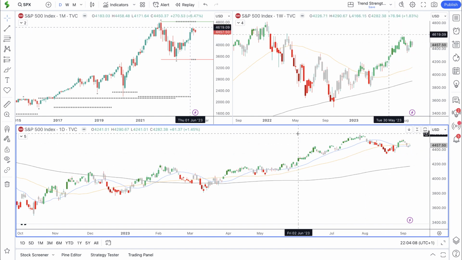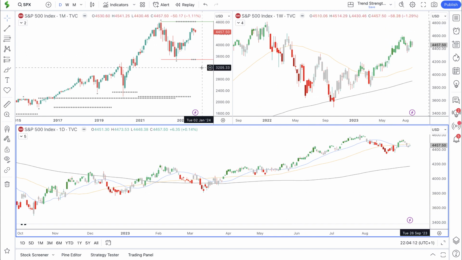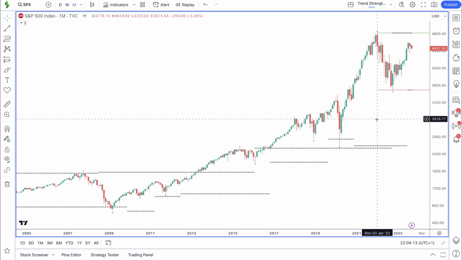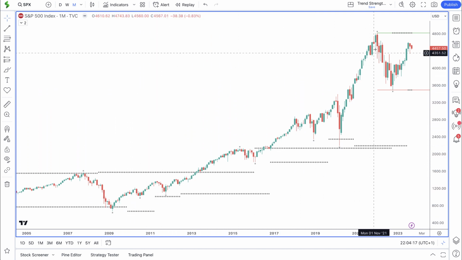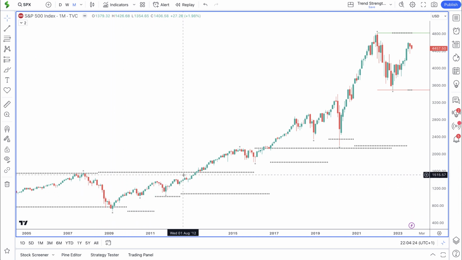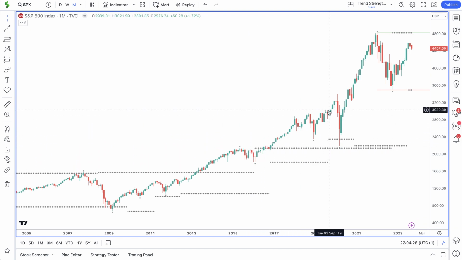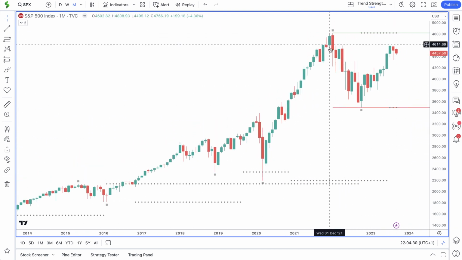So let's take a deep dive into the S&P and see how the overall market is performing. Looking at the monthly time frame, we can clearly see this bull trend is still intact. It has been running since March 2009. There have been deep corrections along the way and long periods of consolidation. Right now, price is in a phase of consolidation, and it has been since January 2022.